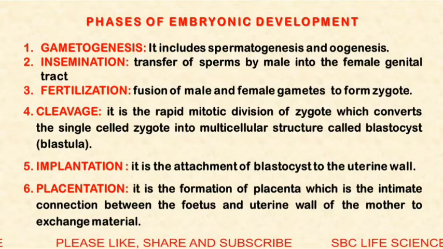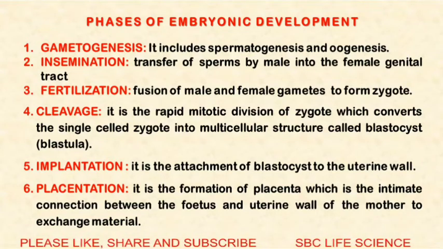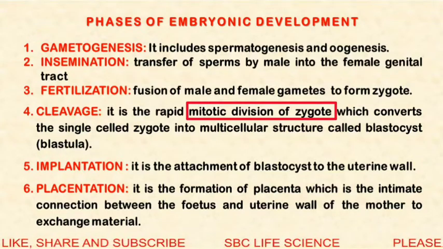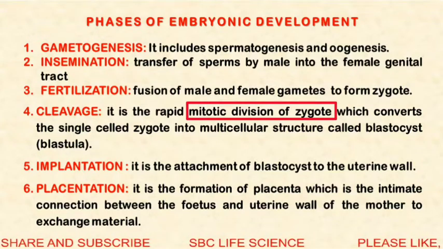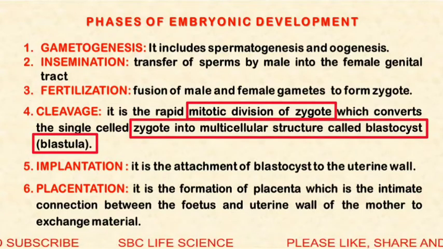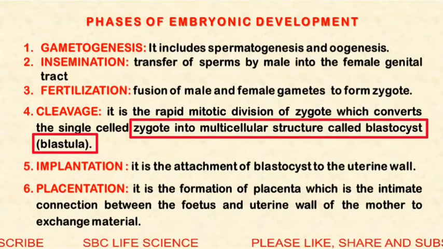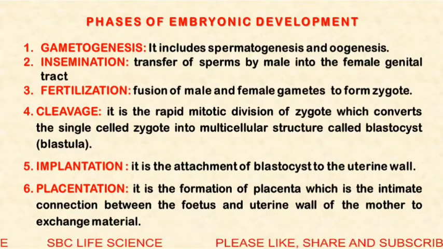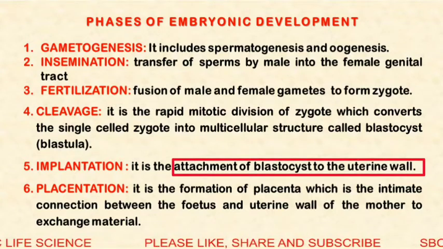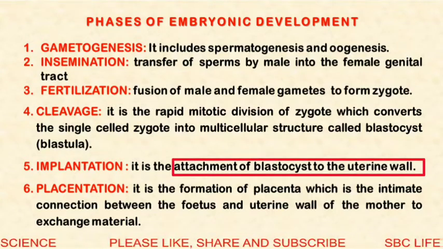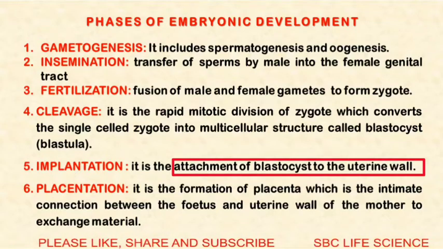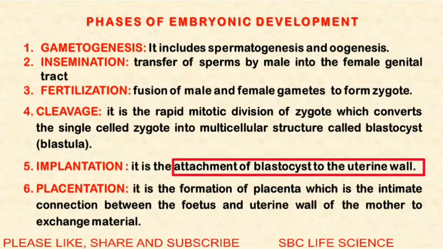After formation of the zygote, mitotic division starts, and the zygote undergoes mitotic division to form a bunch of cells which is known as blastocyst or blastula. This blastula from the fallopian tube reaches the uterus, where attachment of the blastocyst to the uterine wall takes place, and this attachment is called implantation.